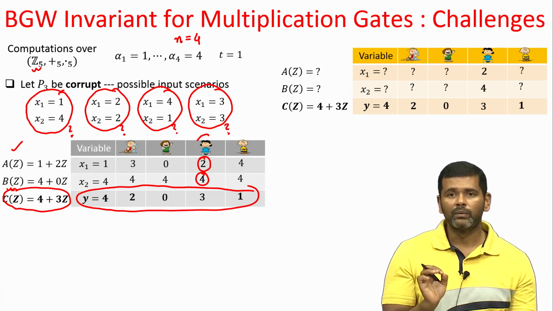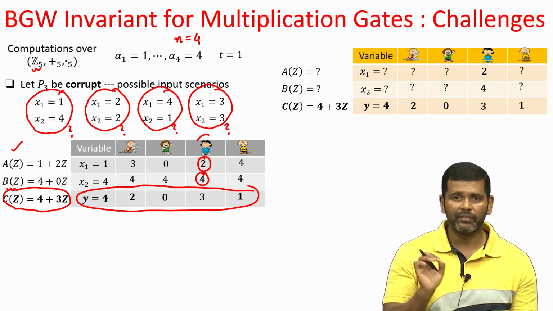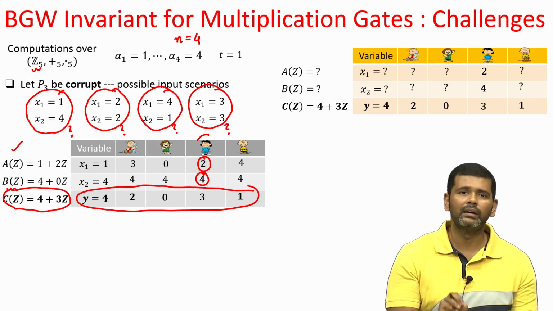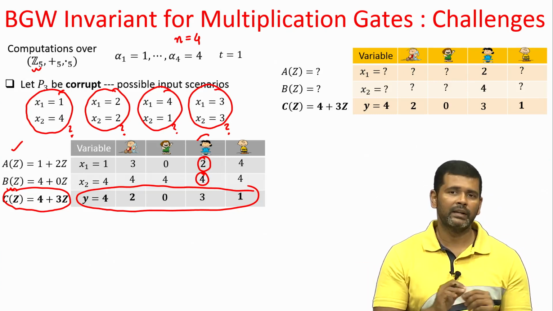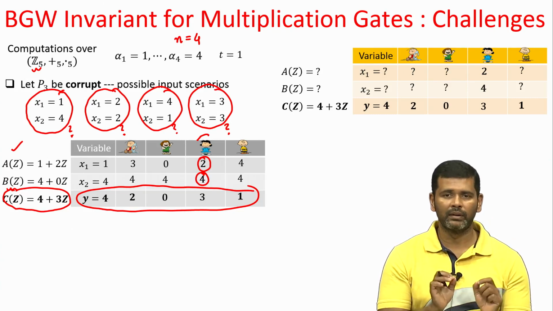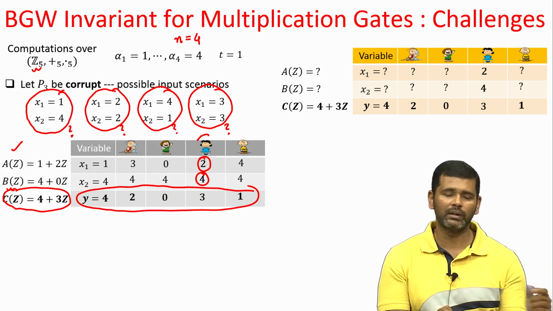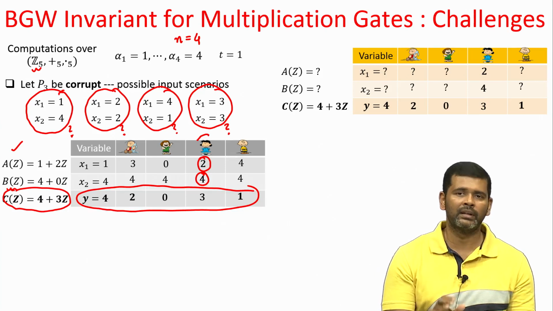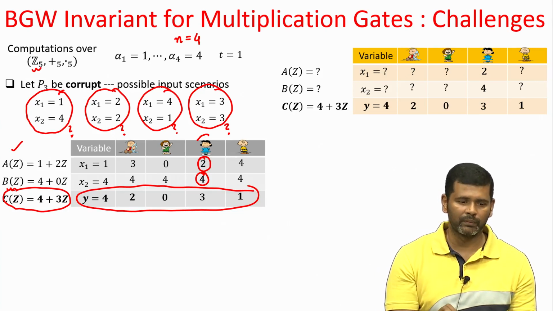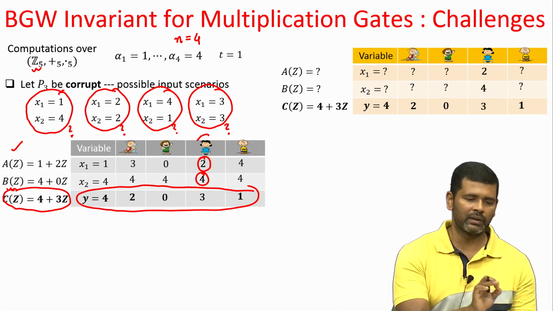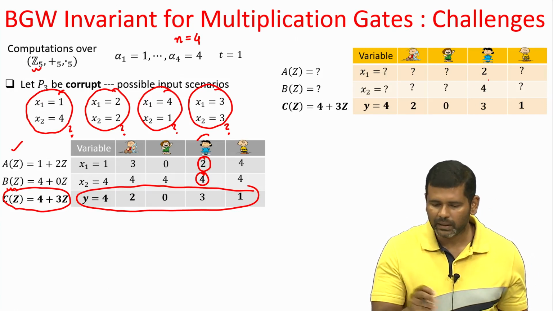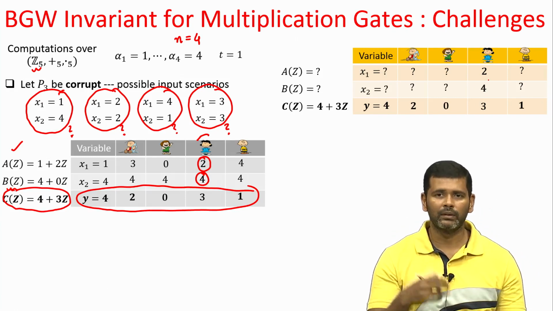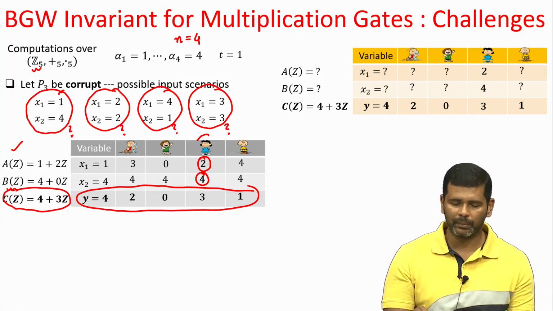And remember, for the case of linear functions, we have rigorously proved that adding the shares of input values and then publicly reconstructing the function output does not reveal anything additional about the inputs of the parties other than what can be inferred from the function output. But in this particular case, where the function is the multiplication of inputs, we will see that that is not the case. The question marks in the table are the unknown values from the viewpoint of the corrupt P3.